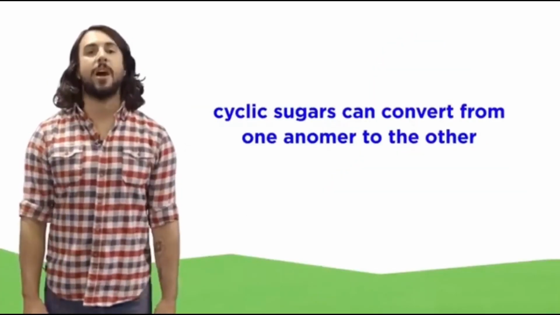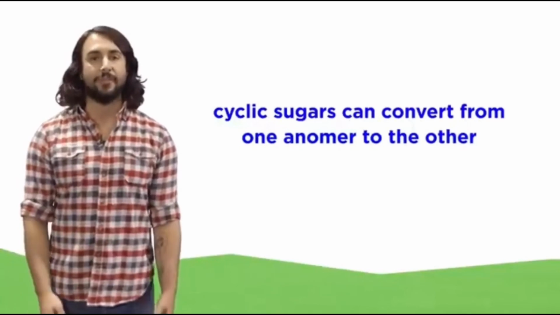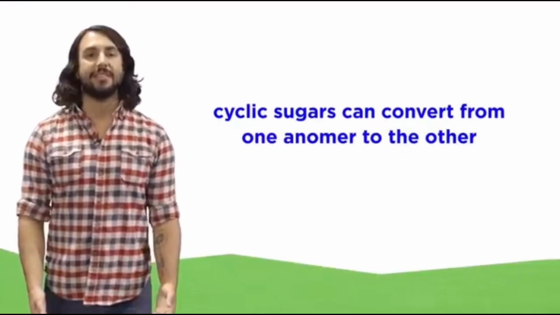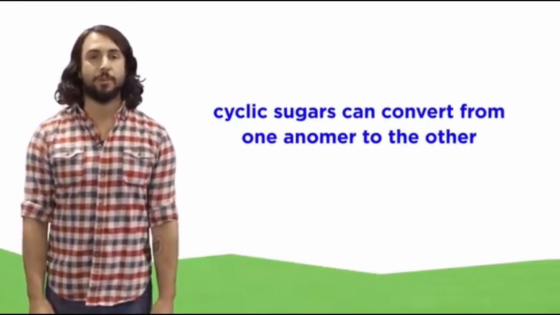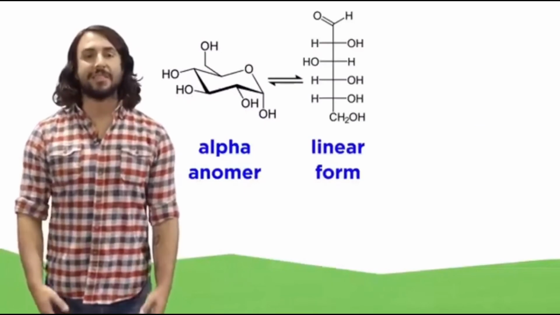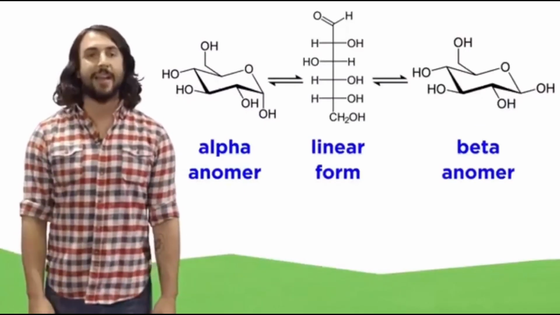We should also note that monosaccharides don't always remain in the alpha or beta form. We can have an equilibrium between them, since the hemiacetal formation is completely reversible. This alpha glucose might go back to the linear form and then cyclize again to form the beta anomer.